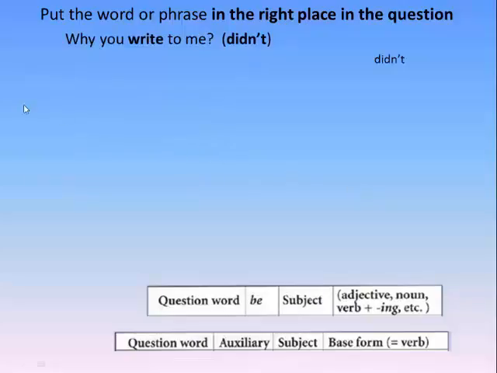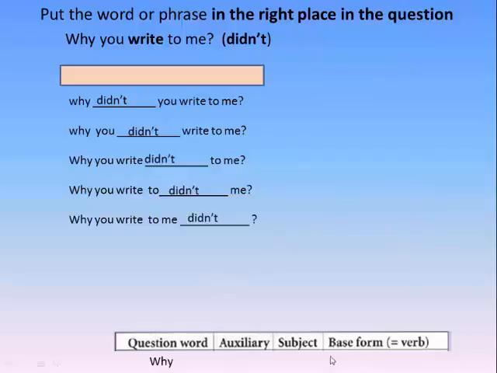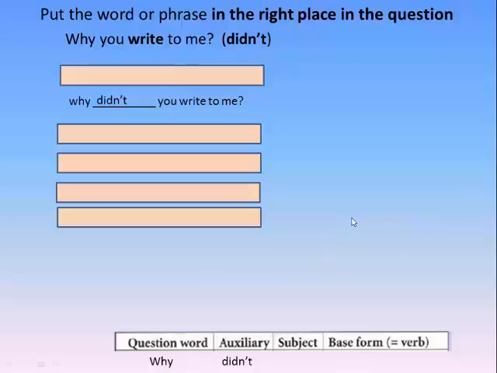Why you write to me? Didn't. Auxiliary, base form. And my options. Okay, so if we have a question word. My question word is why, 1 option out. Next, the auxiliary. My auxiliary is didn't. Easy. My subject is you, and my base form is write plus extra things. Why didn't you write to me?